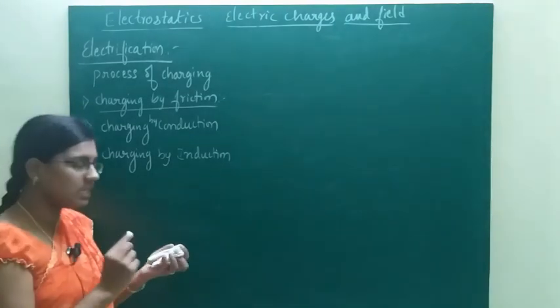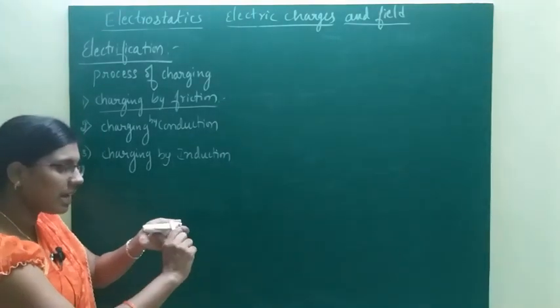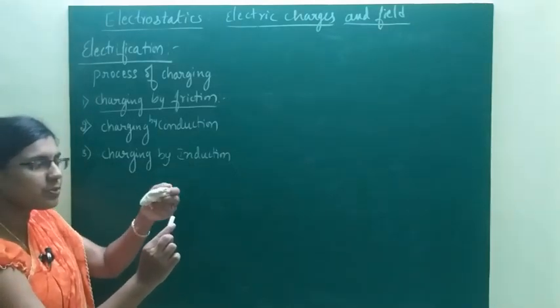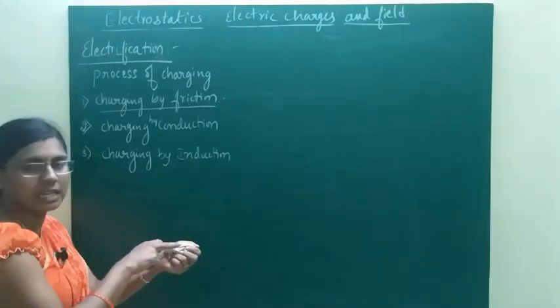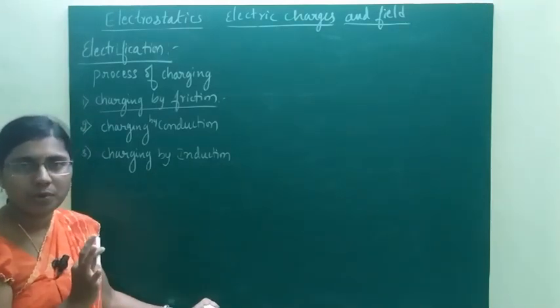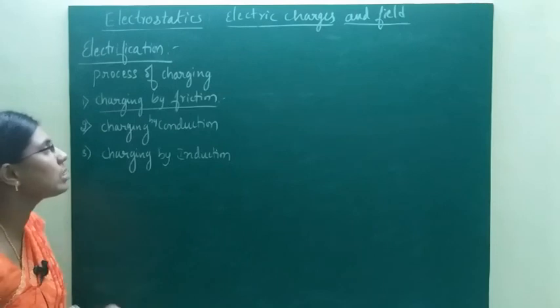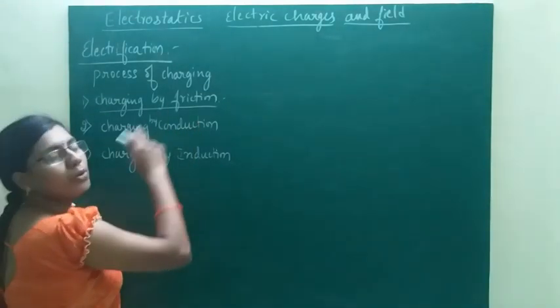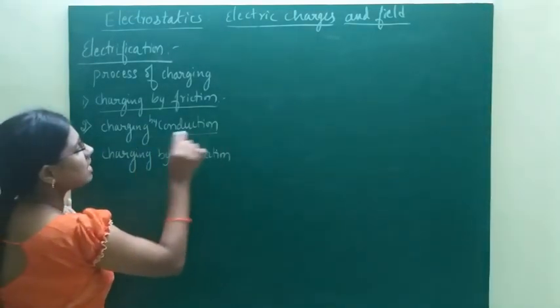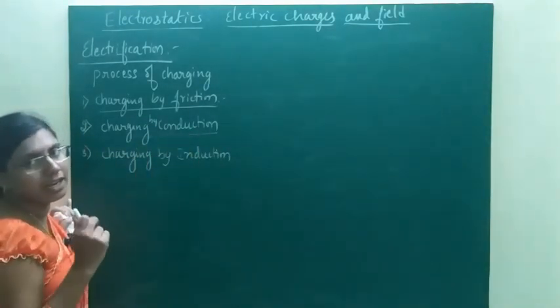For example, consider a glass rod. If the glass rod is rubbed with a silk cloth, electrons are transferred from the glass rod to the silk cloth. So the silk cloth becomes negatively charged and the glass rod becomes positively charged, and this process is called charging by friction.